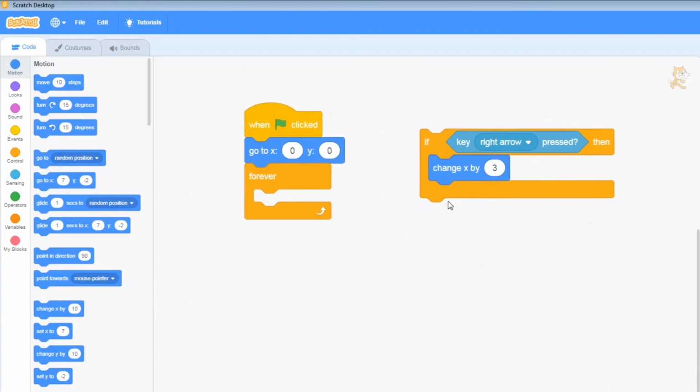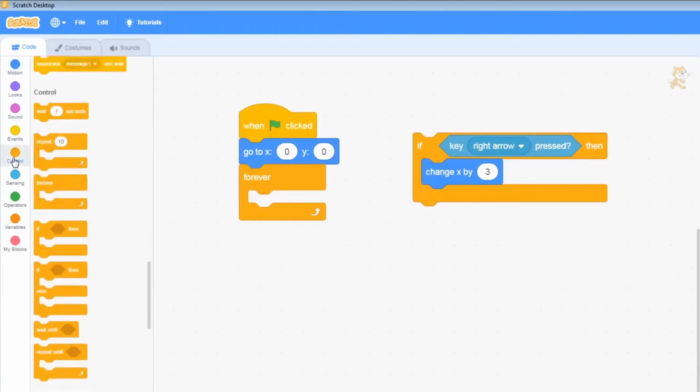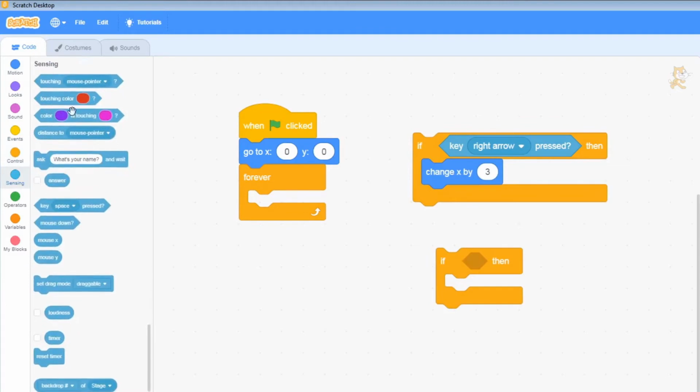And that's actually the end of that if block. We're going to make another one now. I'm going to show you an easy way later on, but for now I'm just going to grab out a new if block, if then. Back to sensing and grab out another